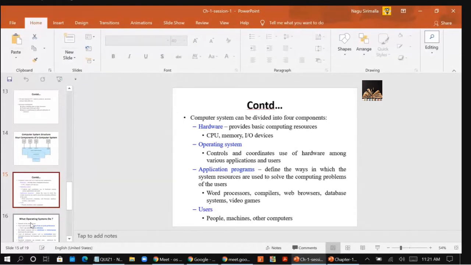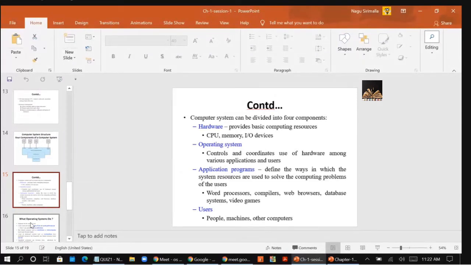That means hardware here is nothing but your CPU time and your memory cycles, and all peripheral devices. Here peripheral devices are nothing but IO devices. Then coming to the operating system, the operating system controls and coordinates the use of the hardware among various applications and users. It controls the hardware and coordinates its use among various application programs.